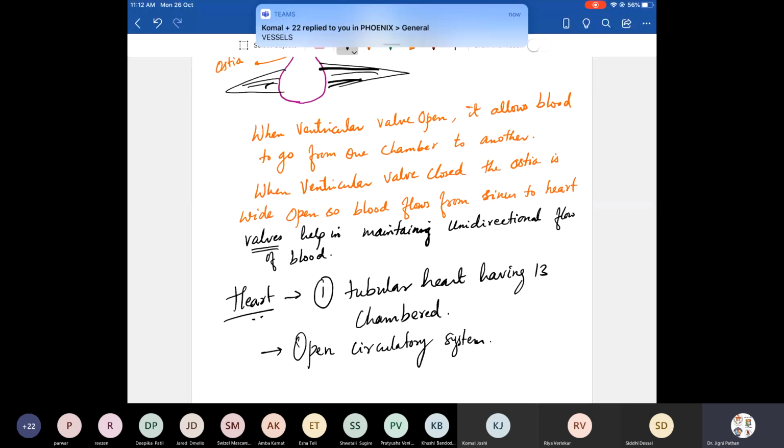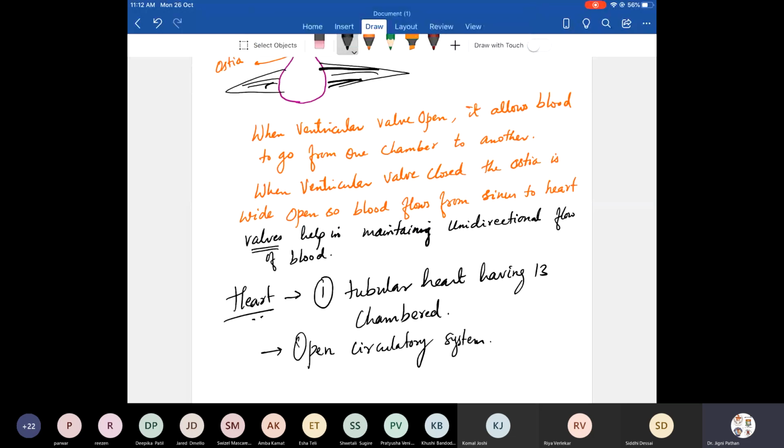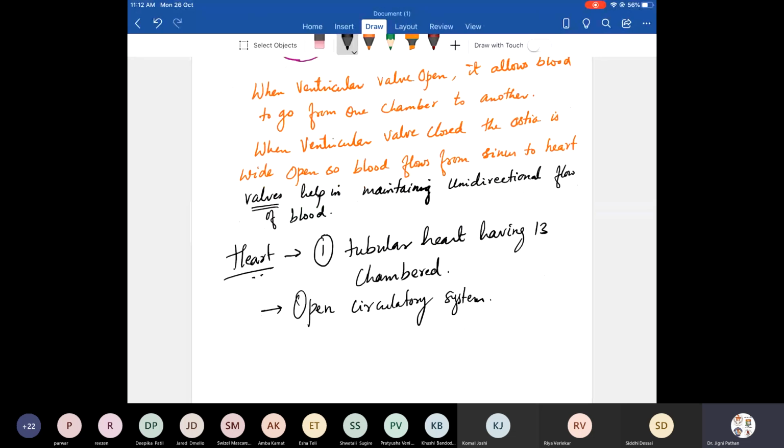Basically, when the blood flows in the blood vessels, it is said to be closed. And when the blood just flows without blood vessels, where the tissues are bathed in the blood, it is called an open circulatory system. An important question. So cockroach shows an open circulatory system. And whenever I say blood, it is hemolymph. Okay, you can call it blood, but it is colorless.